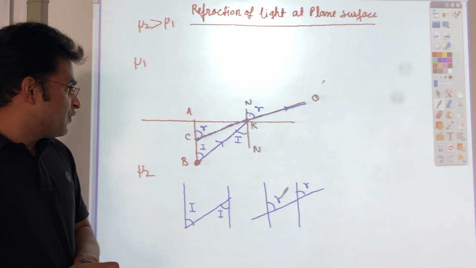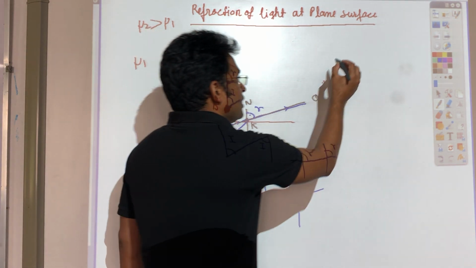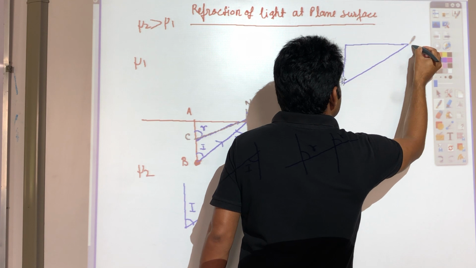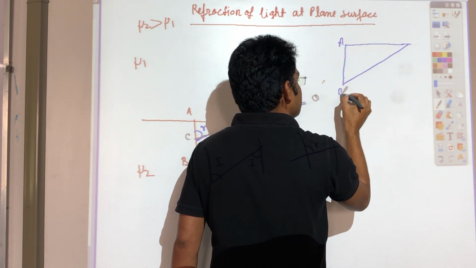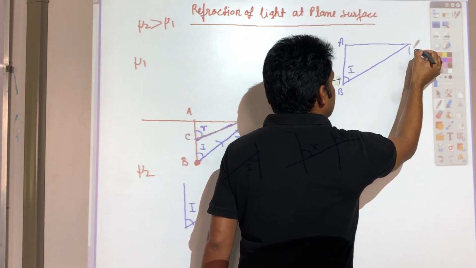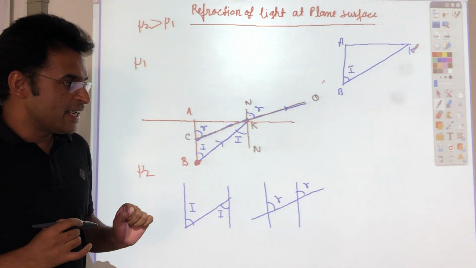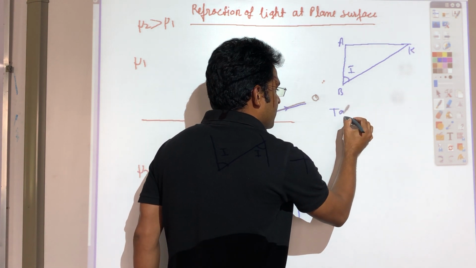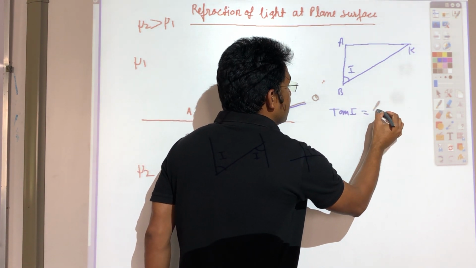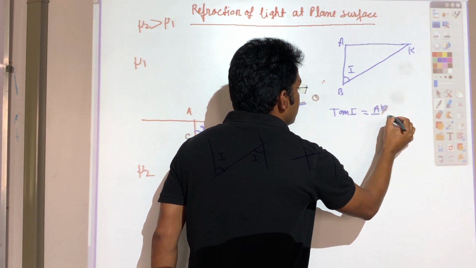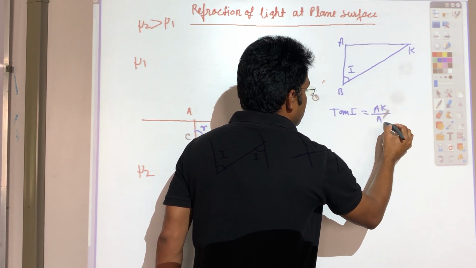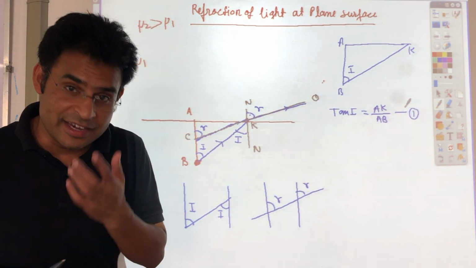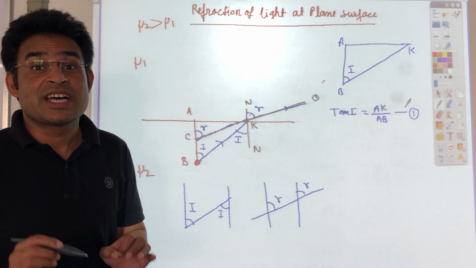Now, if you look at this triangle, this line is AB. This is A, this is B, this one is I, this one is K. So if I write tan I over here, tan I is equal to AK divided by AB, equation 1. And tan I is equal to sin I. Why? Because I is very small.